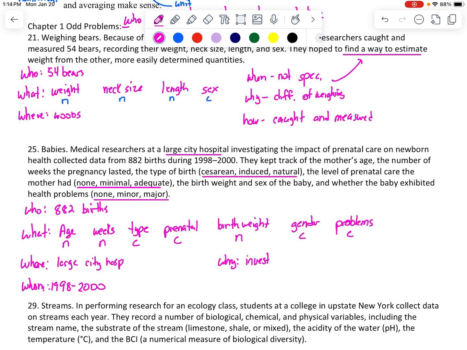Investigate the impact of prenatal care. And how? Looked at records, I guess. And again, this may be not specified, but I doubt they were in the delivery room taking all those things.